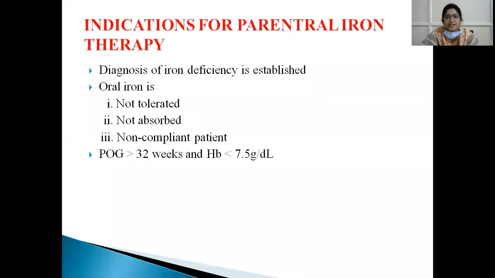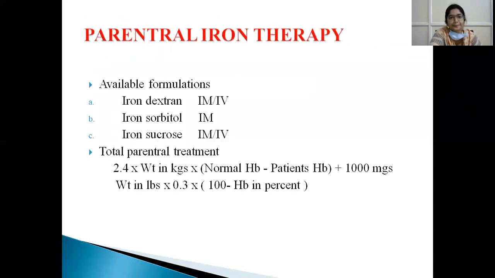So, indications for parenteral iron. Parenteral means we give either by intramuscular or intravenous route, and the diagnosis of iron deficiency anemia should be established, that is, other causes of anemia should be ruled out. If oral iron is not tolerated or not absorbed, or there is non-compliance of the patient to oral iron therapy, we can give parenteral iron. And if the period of gestation is more than 32 weeks and hemoglobin is less than 7.5 gram per deciliter, we can't wait for oral iron for improvement. We have to give parenteral iron.